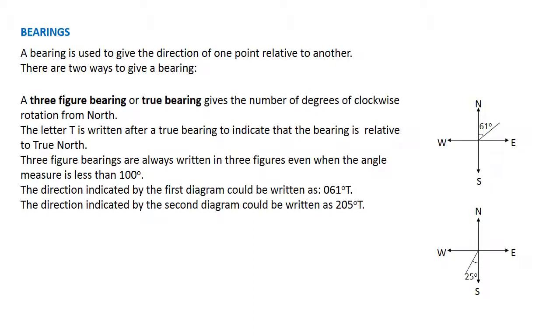Three-figure bearings are always written in three figures even when the angle measure is less than 100 degrees. For example, the direction indicated in the first diagram could be written as 061 degrees true, 61 degrees of clockwise rotation from north. The direction indicated in the second diagram is 205 degrees true, 205 degrees from north, because from north to south we have to rotate 180 degrees, then plus an extra 25 degrees, making 205 degrees in all.